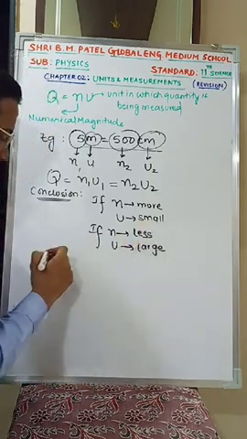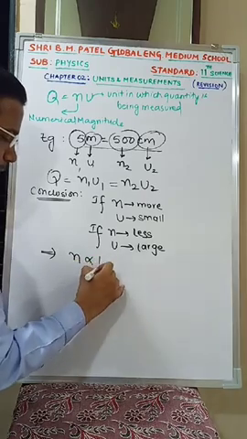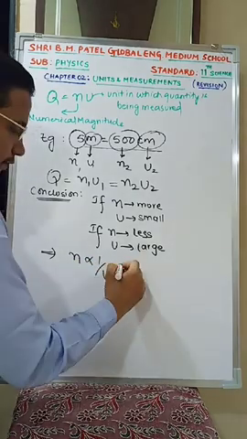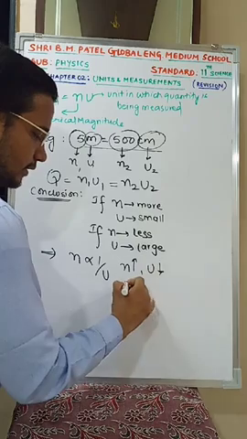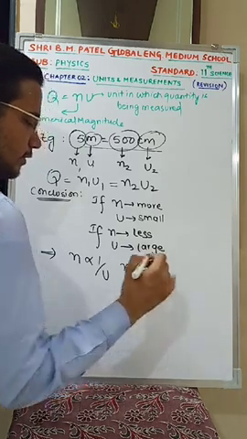Is this clear? From here I can conclude that n is inversely proportional to 1 upon u. It means if n is more, u is less, and if n is less, then u is more.